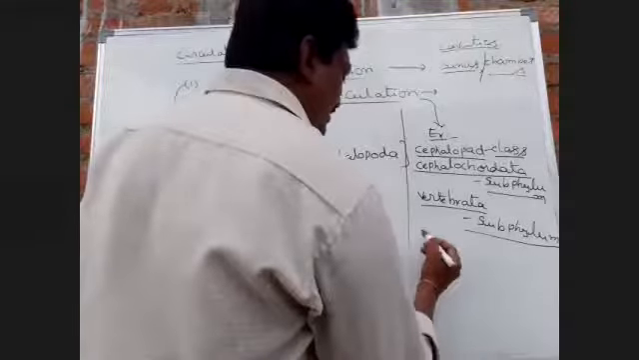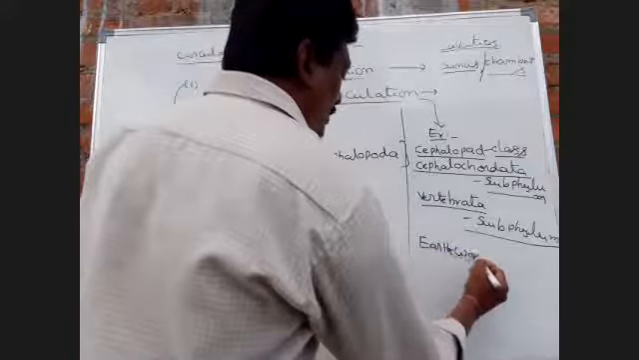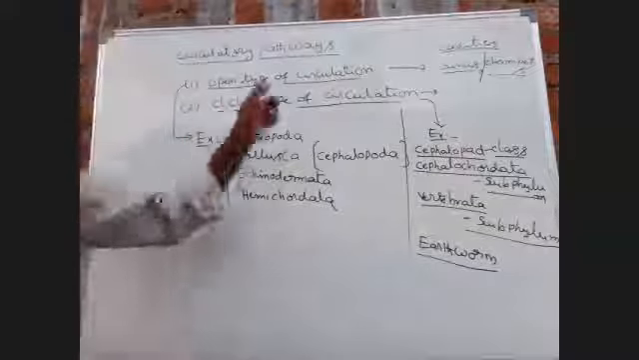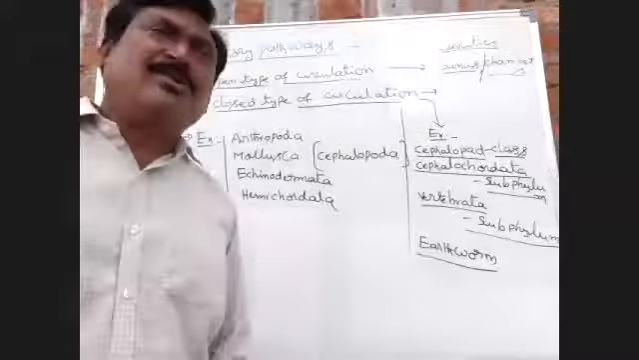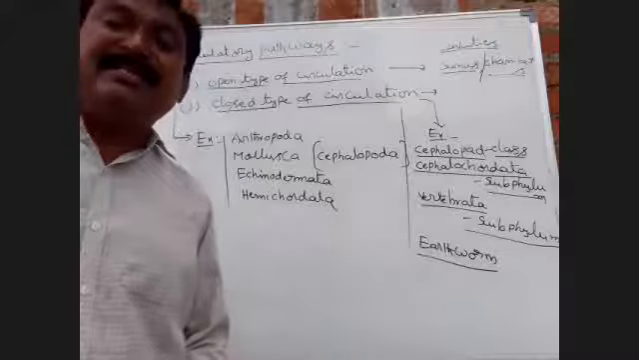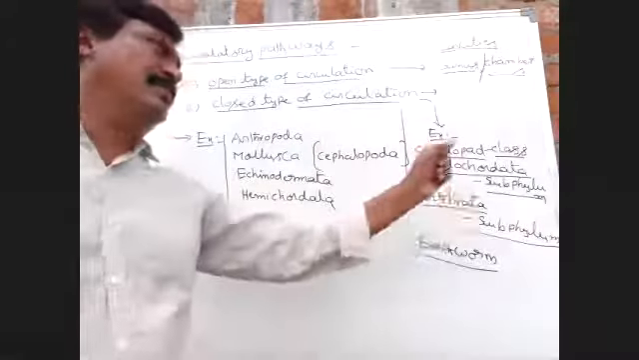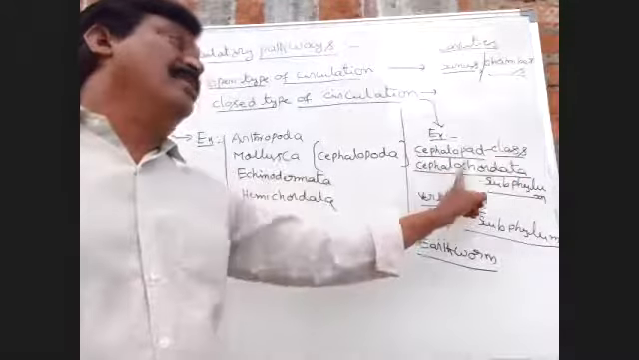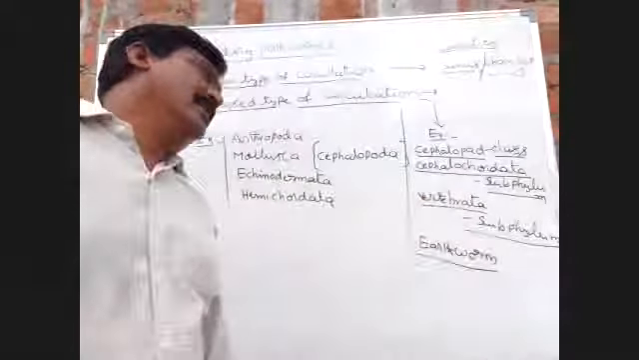earthworm. These organisms contain closed type of circulation. The circulation of blood occurs within the blood vessels and blood capillaries. This is called closed type of circulation. Examples: Cephalopoda class, Cephalochordata subphylum, Vertebrata subphylum, and earthworm.